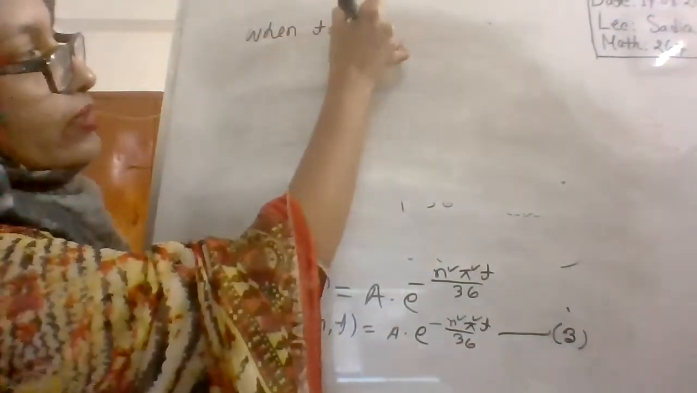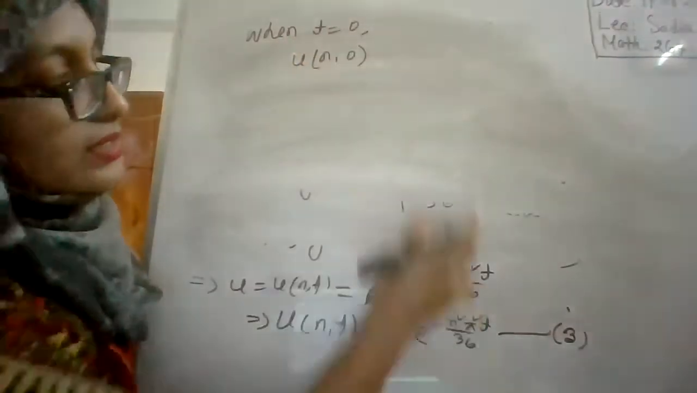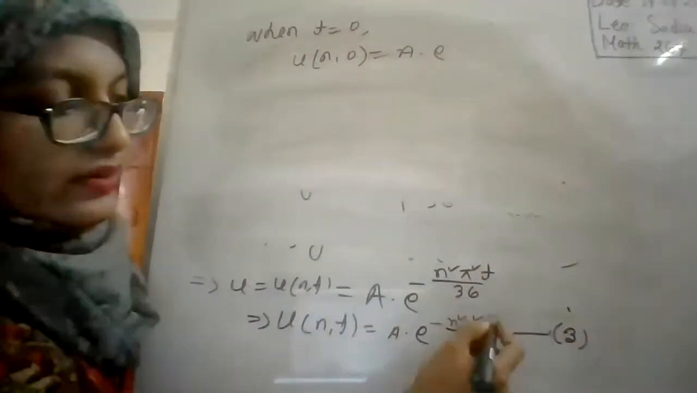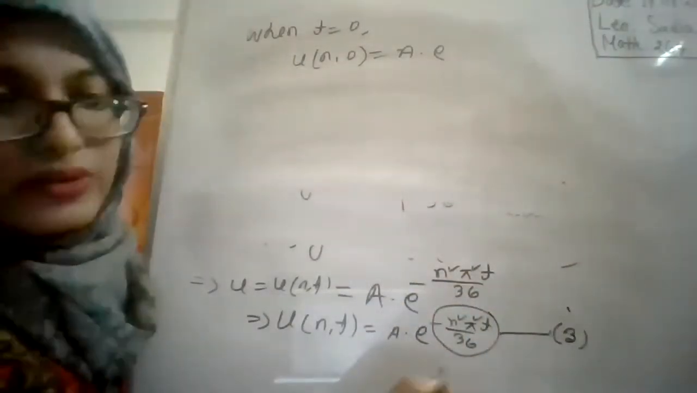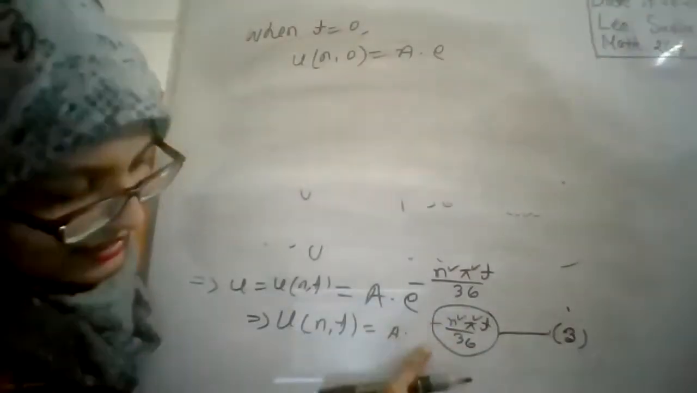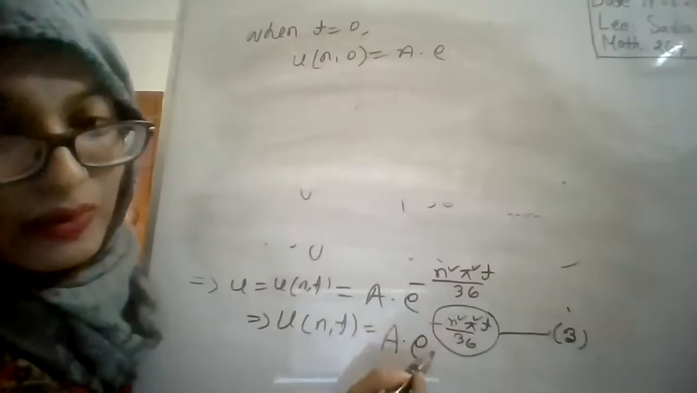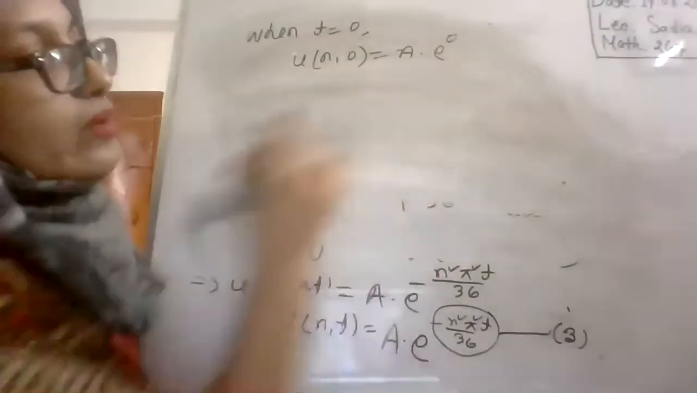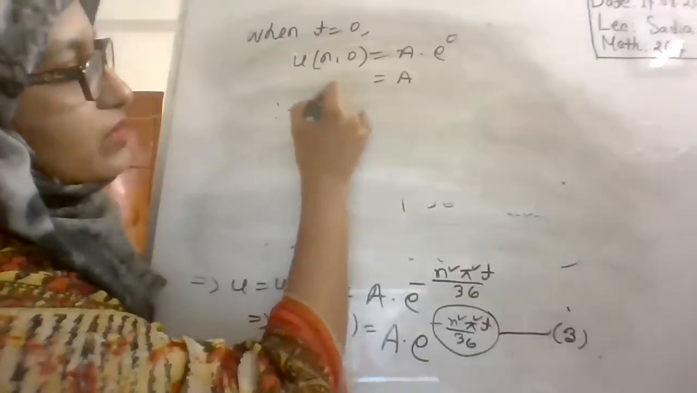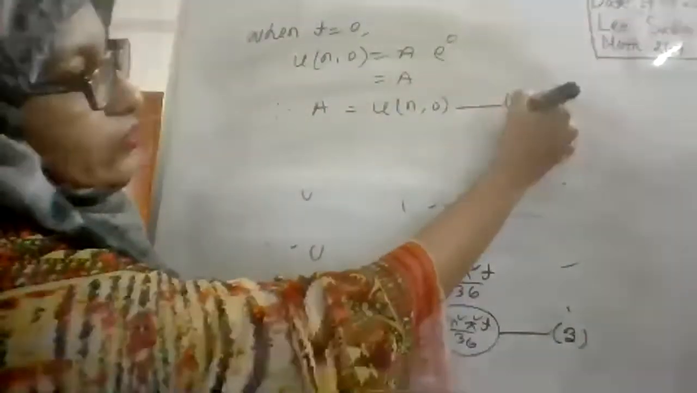Now we will consider t is equal to 0. When t is equal to 0, then it will be u(n, 0), right? And on the right side, it will be a into e to the power 0. If t is equal to 0 here, then the whole power will be 0. This is the power of e, okay? So it will be e to the power 0, and e to the power 0 is equal to 1. So simply we obtain a is equal to u(n, 0). This is equation number 4.